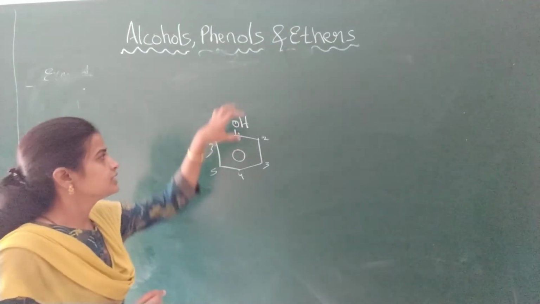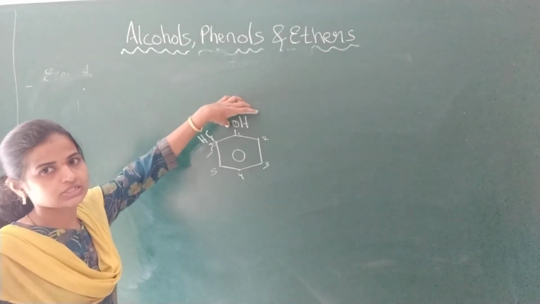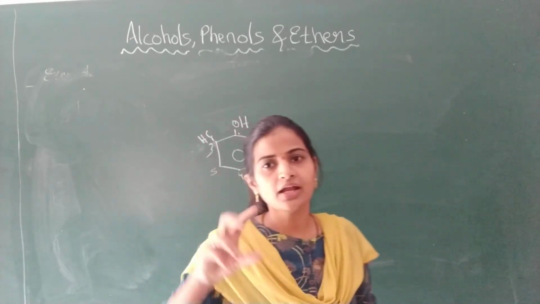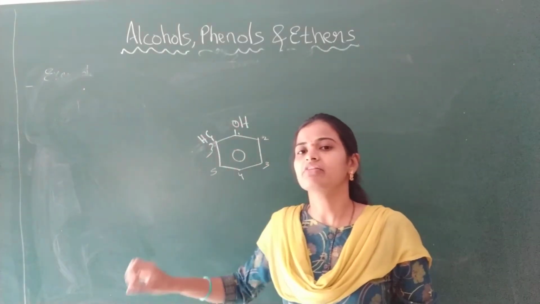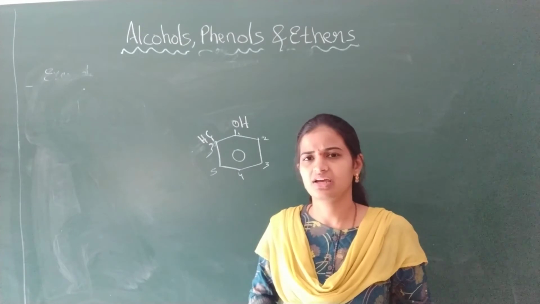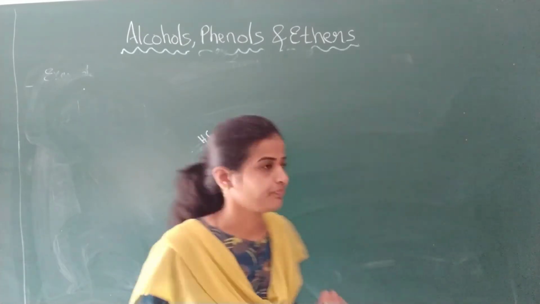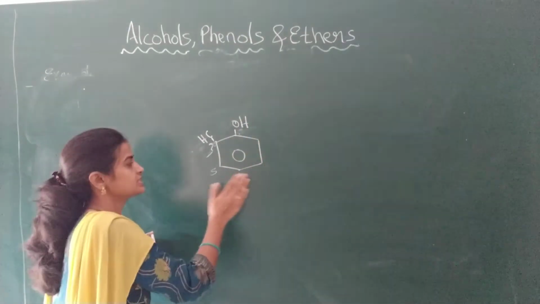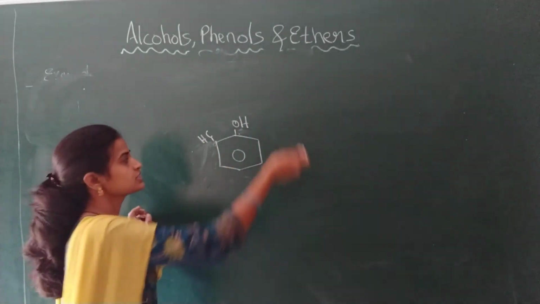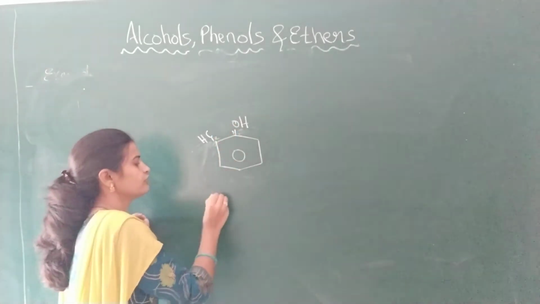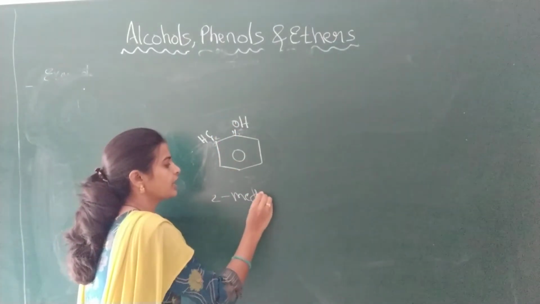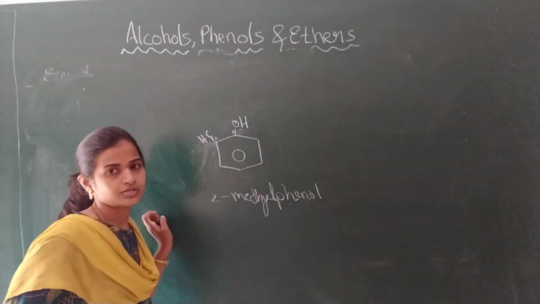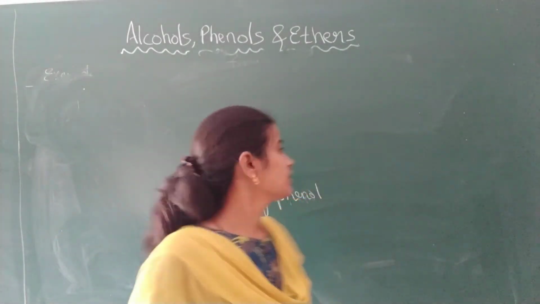Because this is the main functional group attached, and this is the substituent. We have to number in such a way that the substituent comes nearer. So numbering may not always be from this side. Here I have to start numbering from this side, 1, 2. Therefore, it is 2-methyl phenol, or it is also ortho cresol. Please do remember. Don't get confused here.